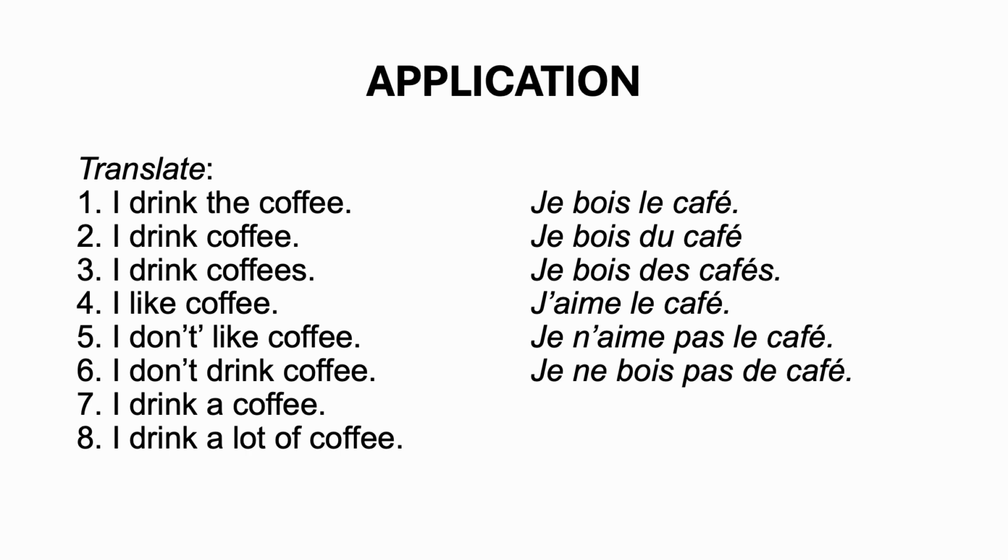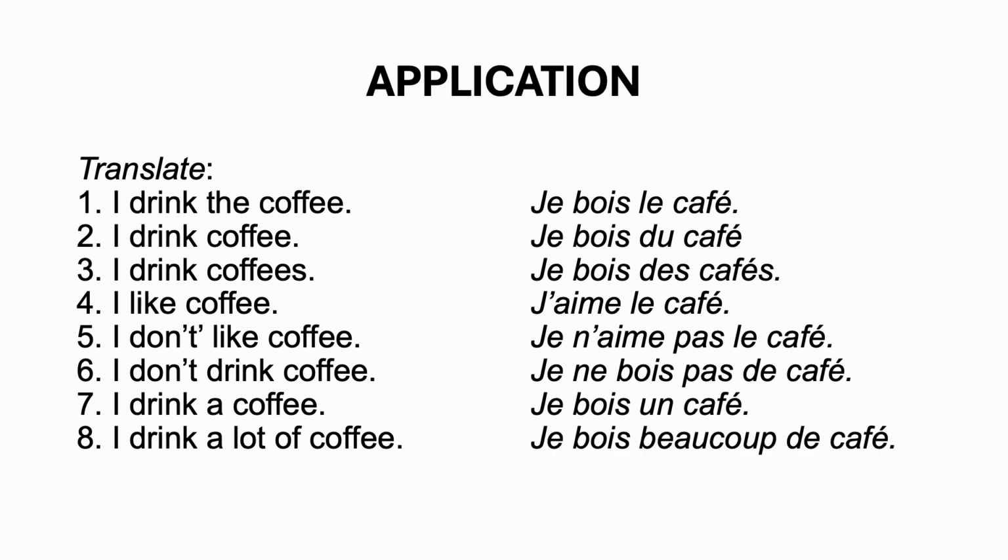Drink is not a verb of preference, so you're going to have to use the negative form de. Je ne bois pas de café. I drink a coffee. Je bois un café. You use un to translate a. I drink a lot of coffee. Je bois beaucoup de café. Beaucoup is an expression of quantity, just followed by de.